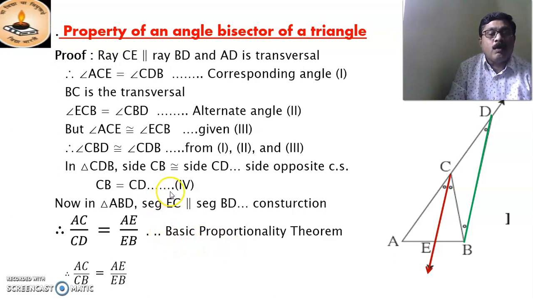And from 4, CB is equal to CD. Therefore, AC by CB is equal to AE by EB.